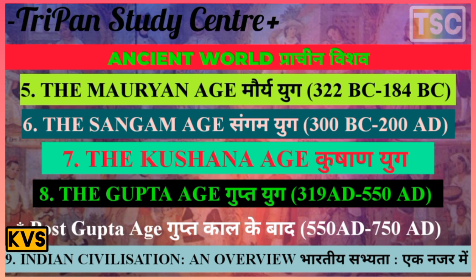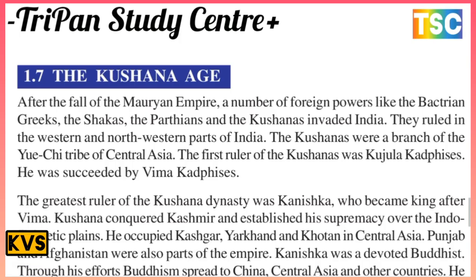The next topic is the Kushans. The Kushans are an important dynasty, and here is a brief history. After the fall of the Maurya Empire, a number of foreign powers like the Bactrian Greeks, Shakas, Parthians and Kushans came to India. They ruled in the western and northern parts of India. The Kushans were a branch of the Yuchi tribe of Central Asia.